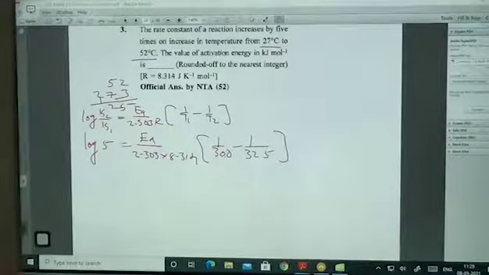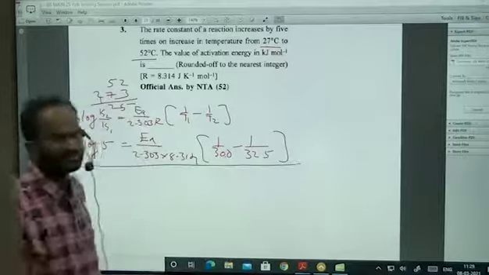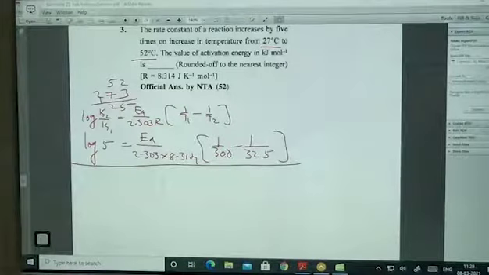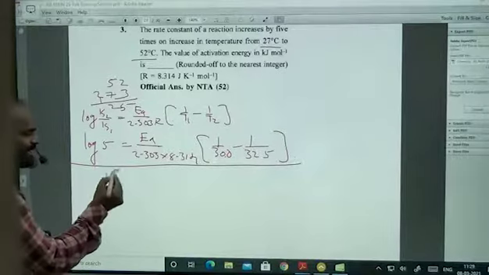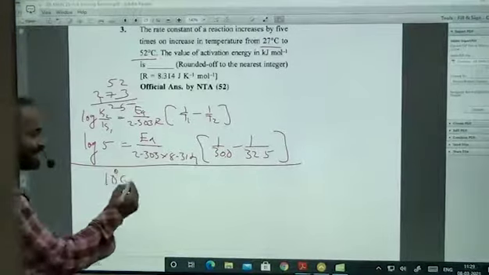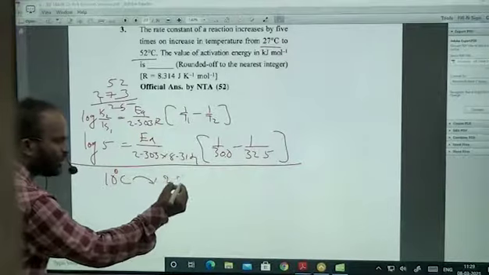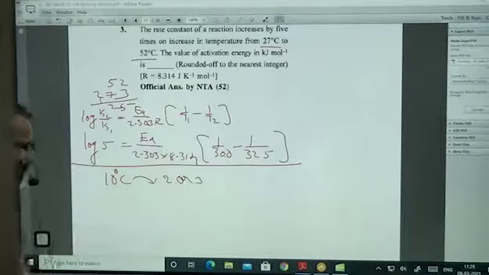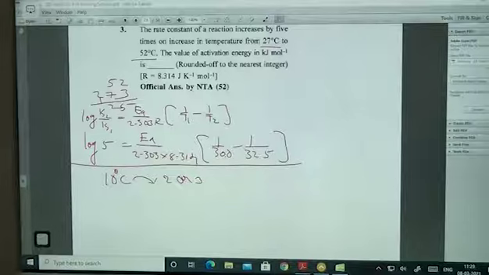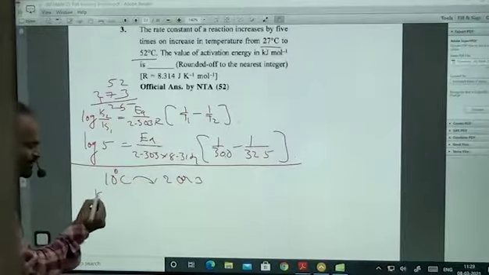So here we can get, it is okay. But what I am anticipating, it's purely my anticipation, okay? For every 10 degrees Celsius rise of temperature, the rate of reaction increases by 2 times or 3 times, which is known as the temperature coefficient. What is that? Temperature coefficient, okay? Now remember this, what is the temperature coefficient?